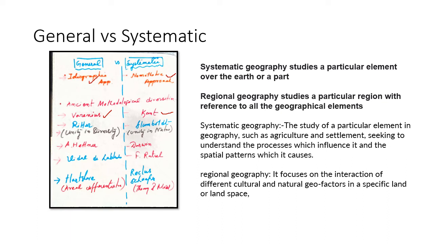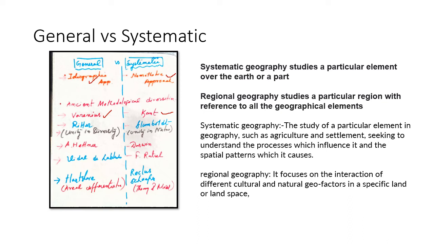Normally they believed in the deductive approach, and this comes to the systematic approach. The systematic approach is basically the nomothetic approach. It developed with the hands of Kant and Humboldt, and Darwin's natural selection and natural laws are all element specific. Those are nothing but the systematic approach. Then Ratzel is the champion regarding the field of systematic geography. He wrote a famous book, Anthropogeography.